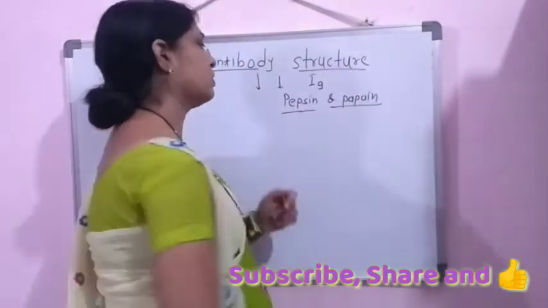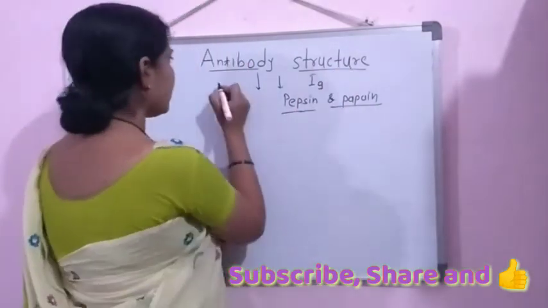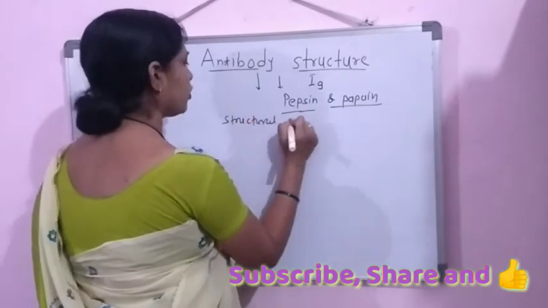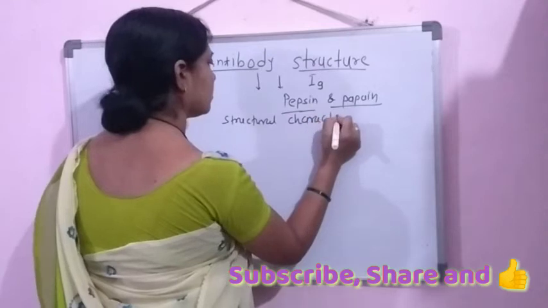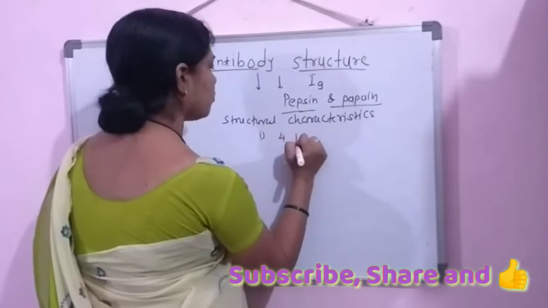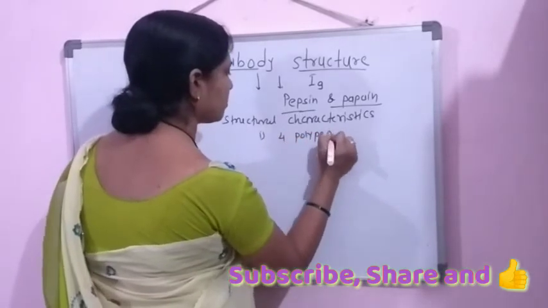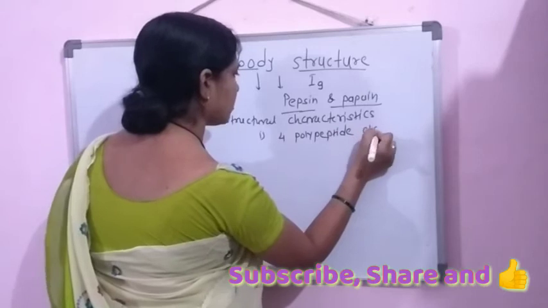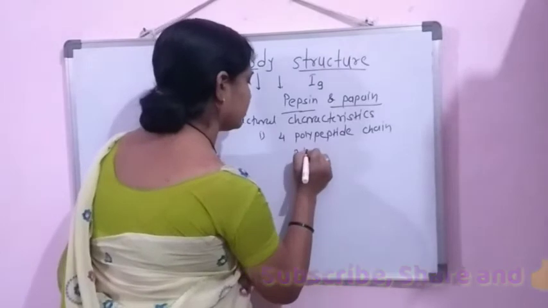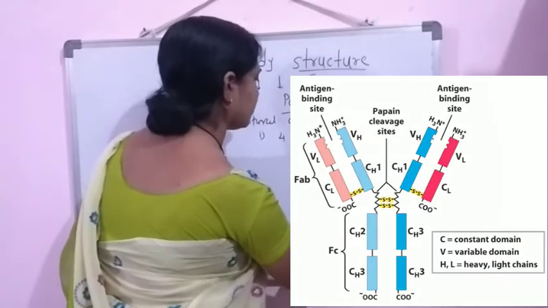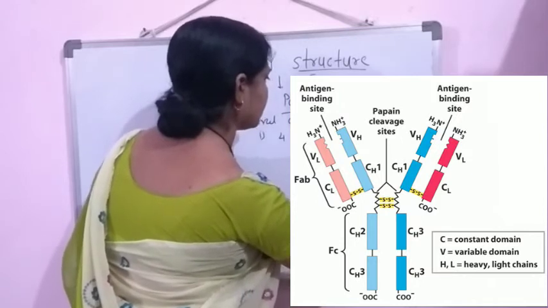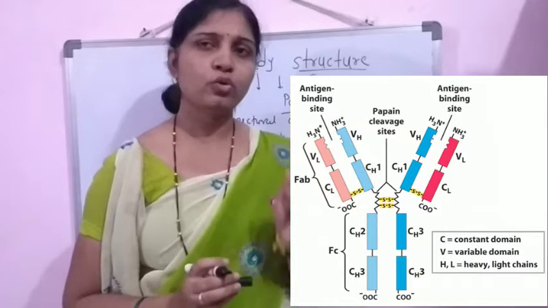After the cleavage, within the structural characteristics of the antibody molecules, the first one is that they contain 4 polypeptide chains, that is 2 heavy chains and 2 light chains.